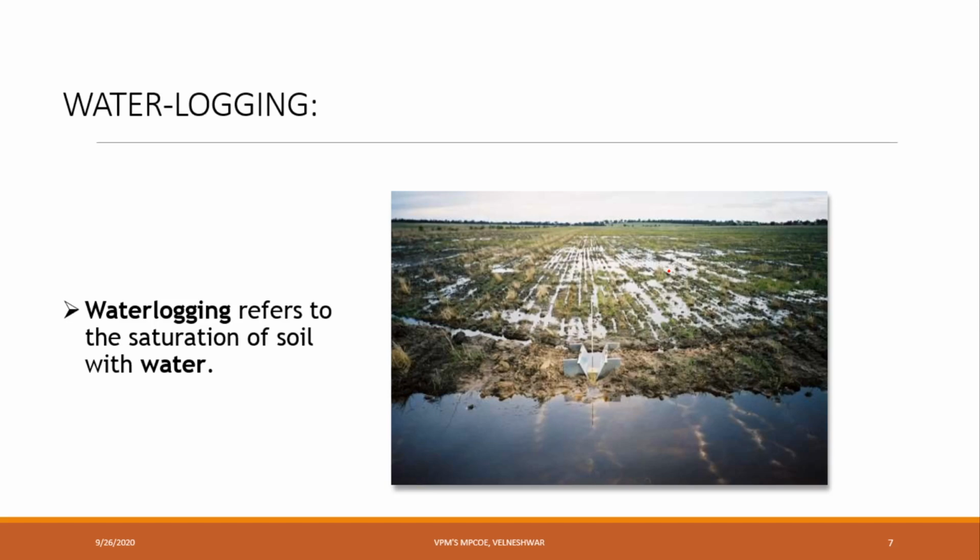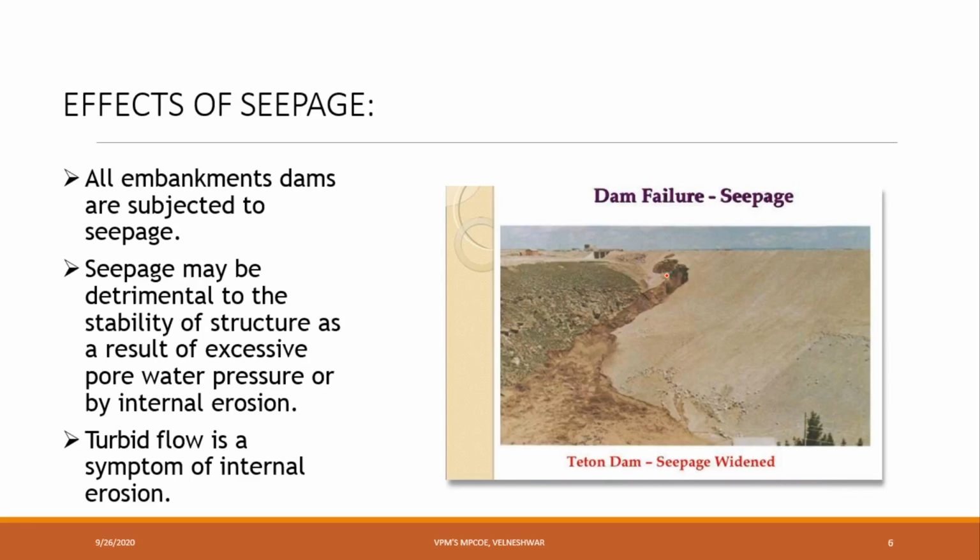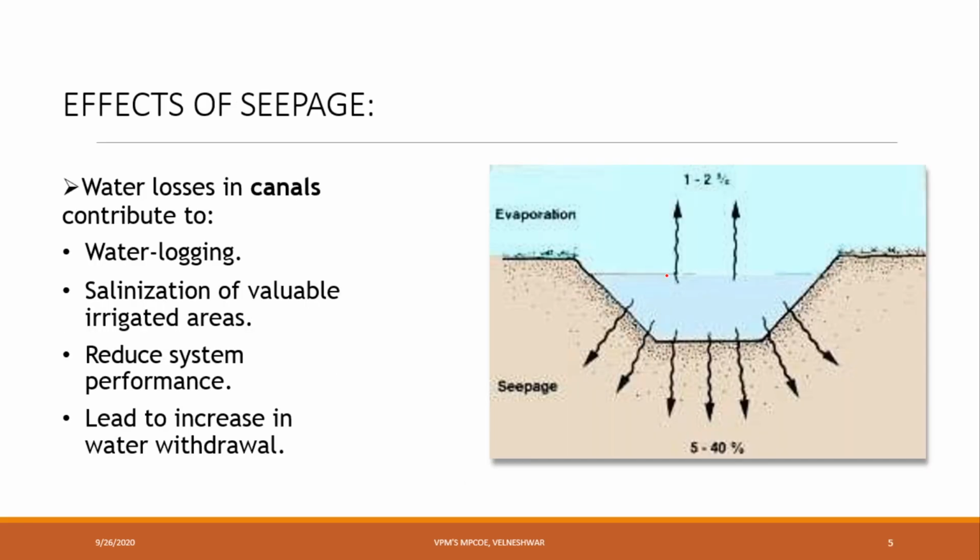See here what is happening. There is some agricultural land, and in between the agricultural land, water is stored. This type of storage is nothing but waterlogging. Due to this seepage, this effect may occur. Next, salinization of valuable irrigated areas. Salinization is nothing but, in river sand we have some salt content. That salt content will affect our earthen dam. System performance will be reduced, and the water table will be increased.